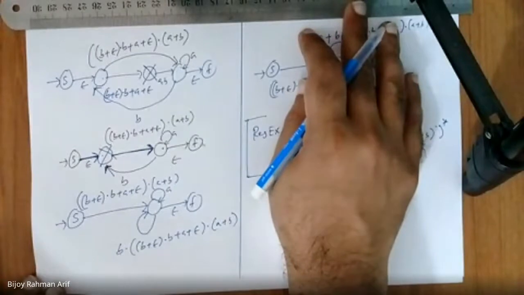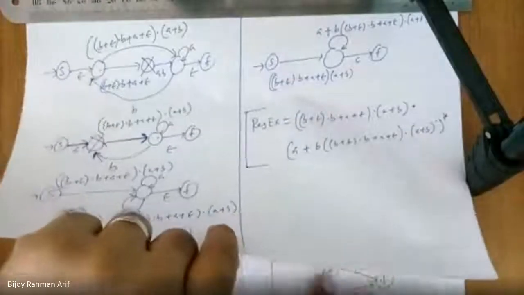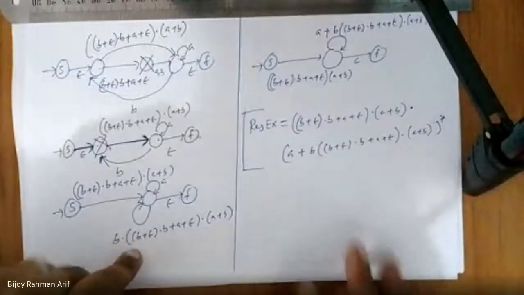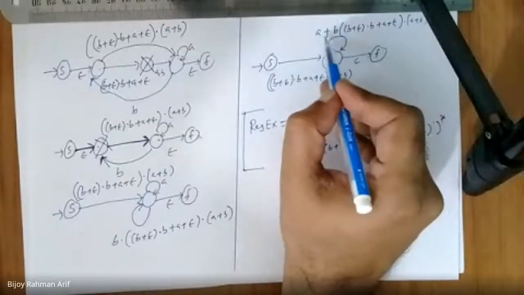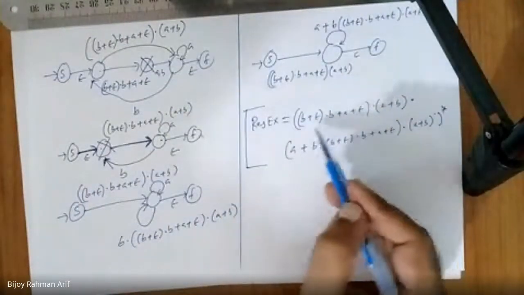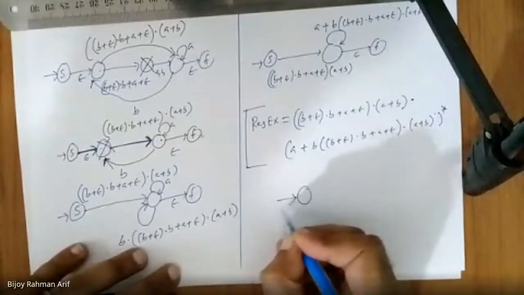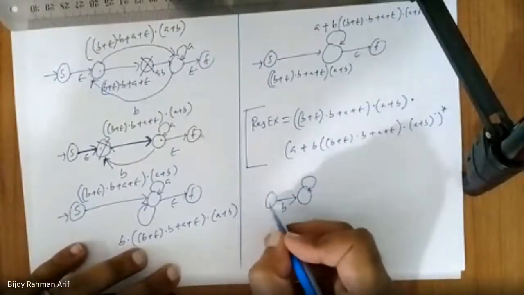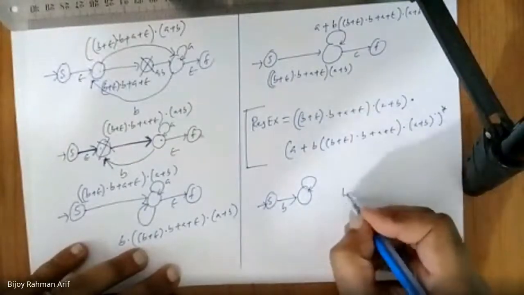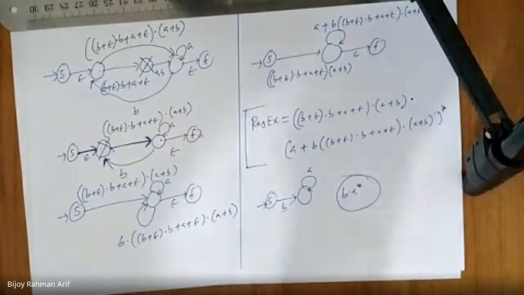If you have a query, you can ask me. Self loop. It is a transition, a self loop on this state. So you start from here, you get this, then finally the self loop. The whole thing would be a Kleene star. Let's assume B then A, what would be the regex? B A star. Same thing.